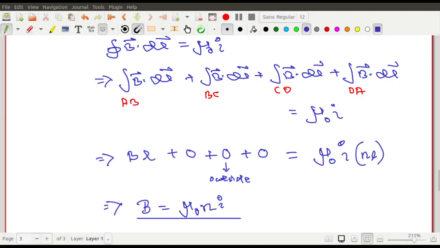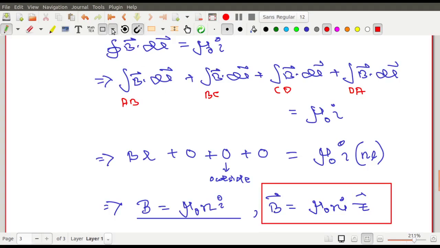So solenoid এর ভিতরে inside any point the magnetic field is given by this particular quantity, and vectorially this is along the axis, that is along the z axis. So B vector, vectorially this is mu 0 Ni into z cap. So vectorially কেউ যদি দেখাতে চায়, if somebody wants to show you vectorially, then it is along the axis. And you remember that outside the solenoid the magnetic field is 0. Solenoid এর বাইরে magnetic field 0, solenoid এর ভিতরে এটা mu 0 Ni into z cap.